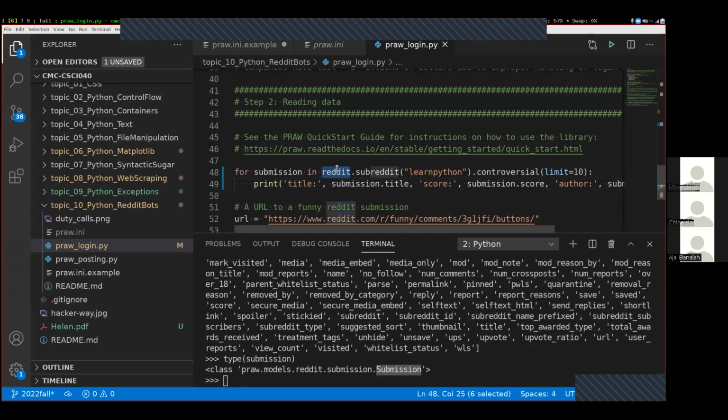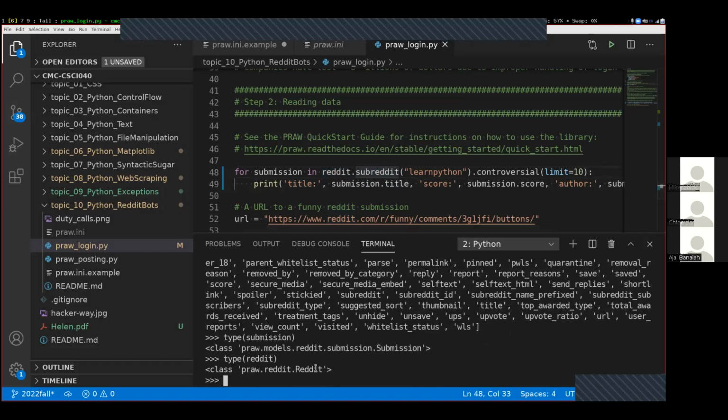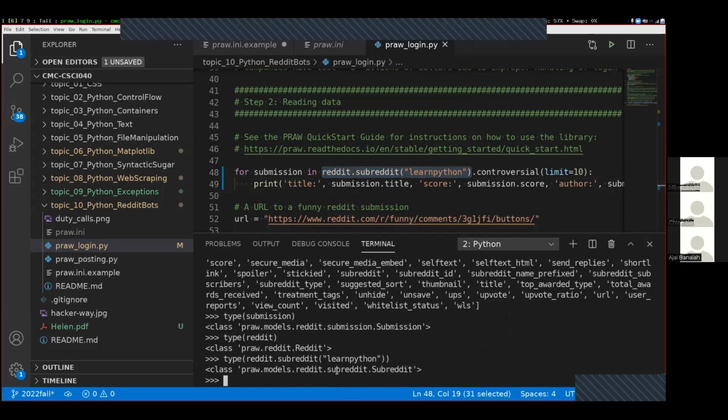This right here is not a submission. Reddit is not a submission. It's one of those Reddit objects. This subreddit is an attribute of the Reddit object. Let's just verify this: type of reddit is this Reddit object down here. It has inside of it this subreddit function. If I do type of that, then it shows me it's the subreddit type, and we can search for what you can do with that.